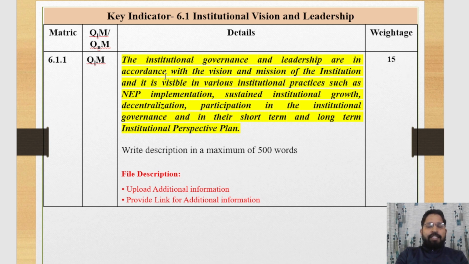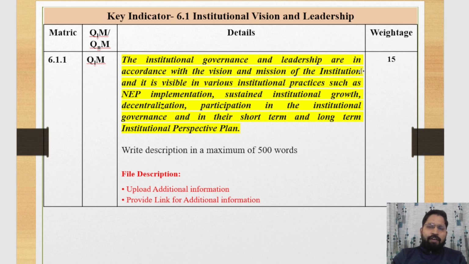In this matrix, we provide data of how the institutional governance and leadership are in accordance with the vision and mission of the institution. First, we explain about vision and mission of the institution. Then after, we can explain about institutional governance and leadership.